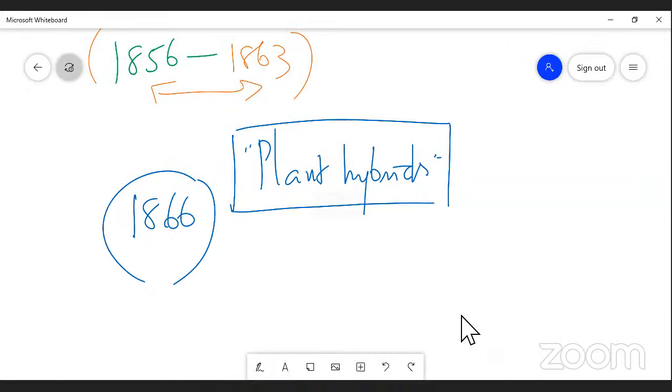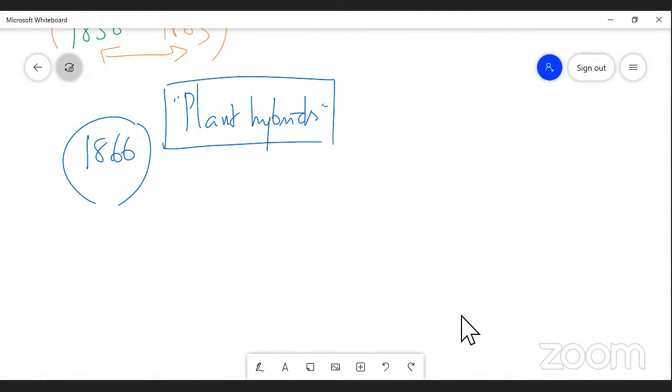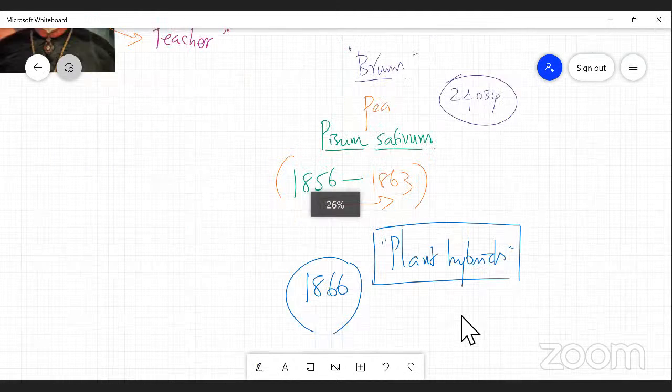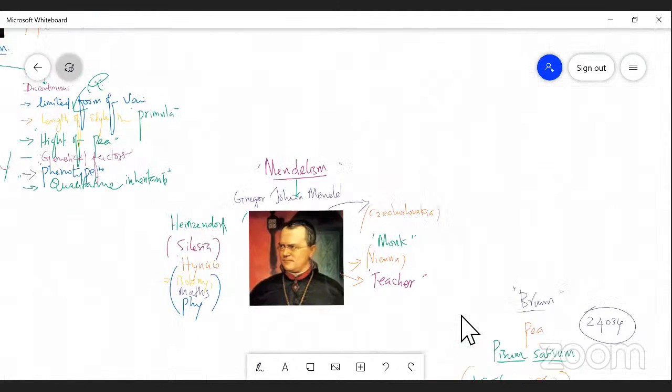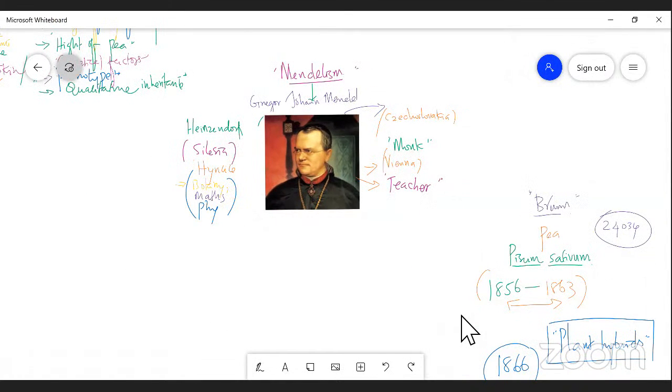I repeat once again, Johann Mendel is an Austrian monk, born on 22nd of July in the year 1822, in a small village, Eisendorf, Silesia. He was more interested in botany, maths and physics. Basically he was a monk, and he went to Vienna for higher studies.